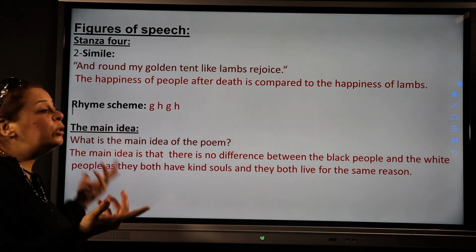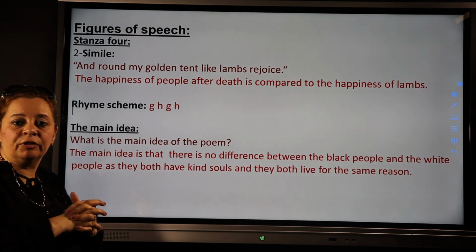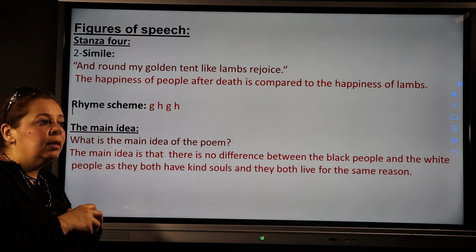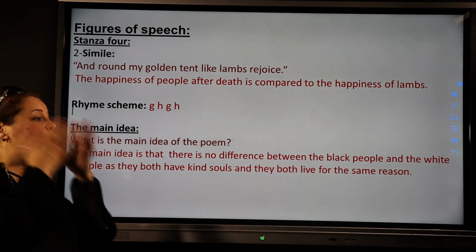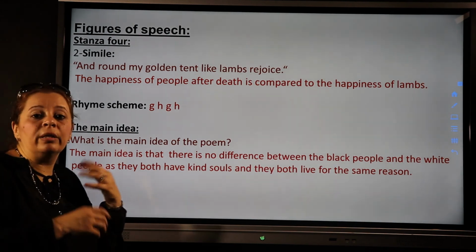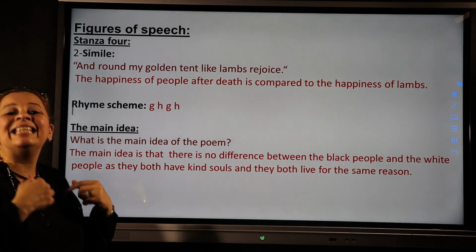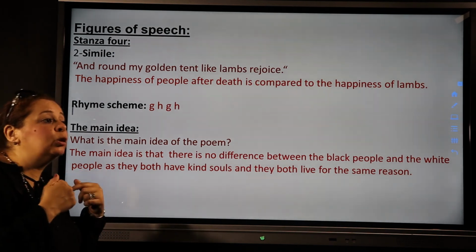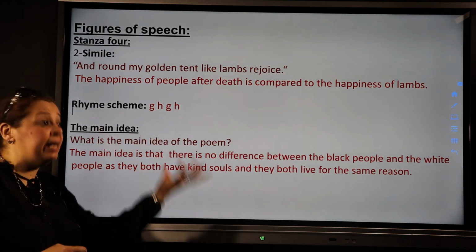The main idea, what do you think the main idea of this poem is? What did you learn? What did you observe after discussing this poem? Are we evaluated according to the color of our skins? Or how we look, whether we are beautiful or not? No. God is going to evaluate us and reward us or punish us according to our deeds and actions. According to our deeds and actions. Whether we are doing good or we are doing evil.